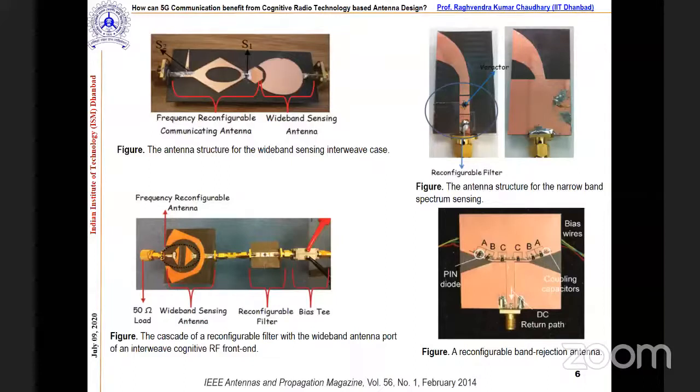This is the kind of miniaturization we are doing, trying to accommodate everything in a small size, because right now we want to keep everything in our pocket. We all use mobiles, and we don't want the antenna to cause problems, so we try to accommodate all the things on a chip.